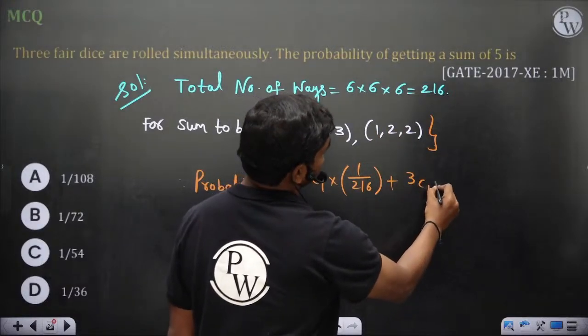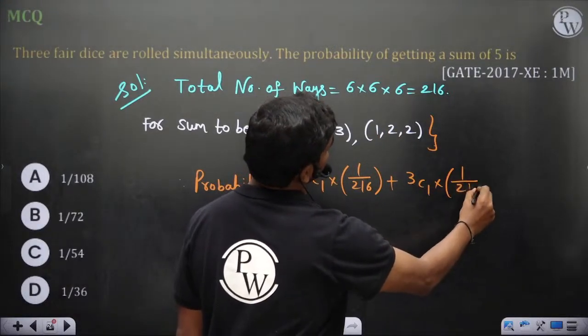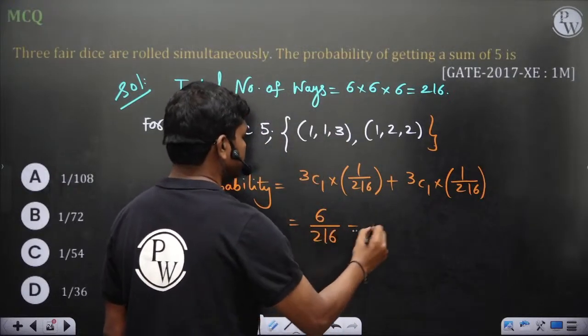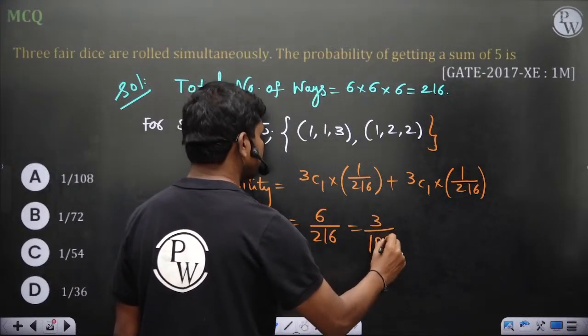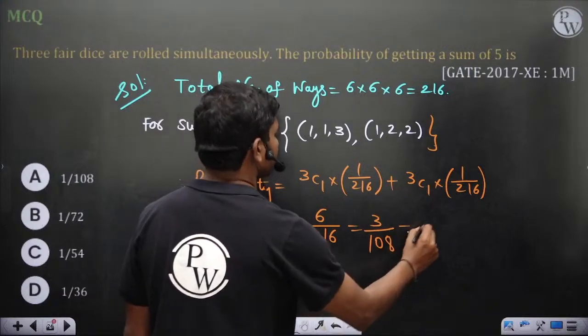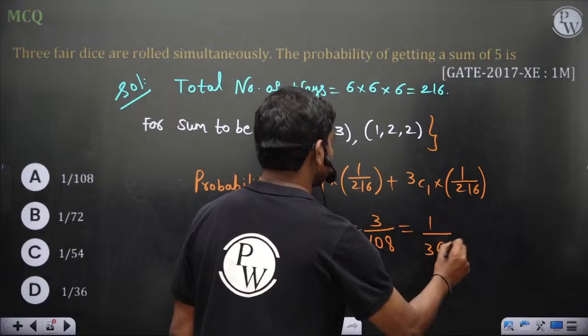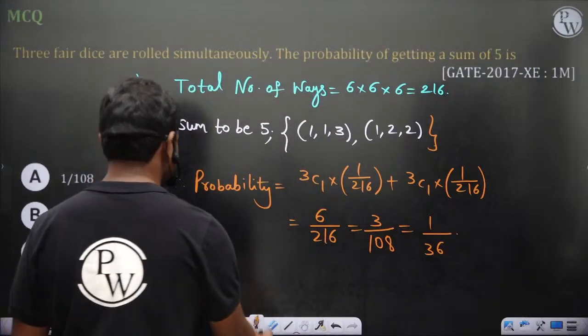So 3C1 into 1 by 216. So 6 upon 216, which is 3 divided by 108. That's all. So 1 by 54. So 1 by not 54, no. So 1 by 36. So 1 by 36 should be the answer.